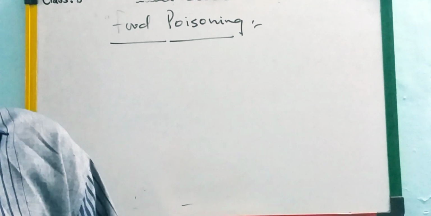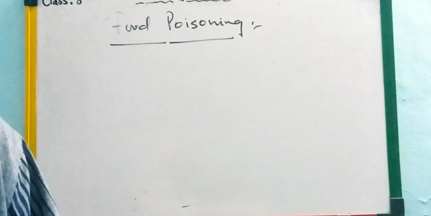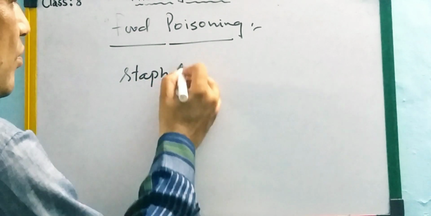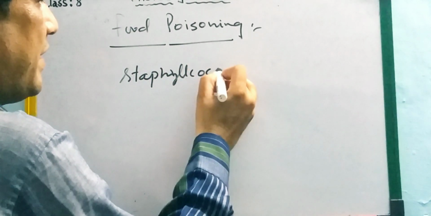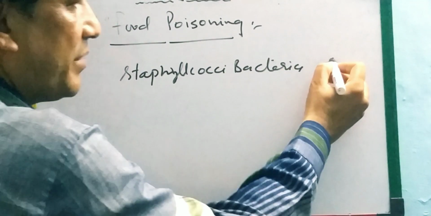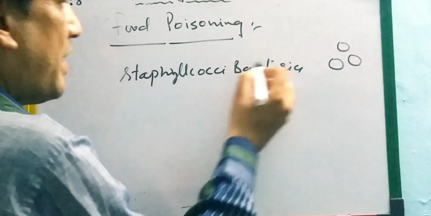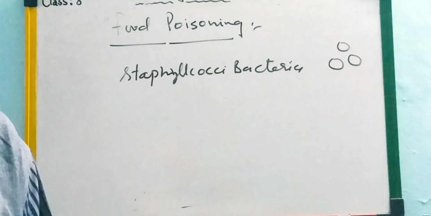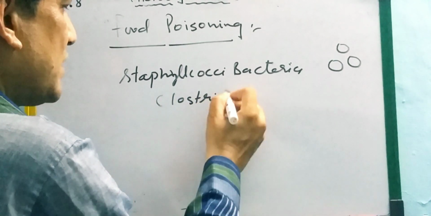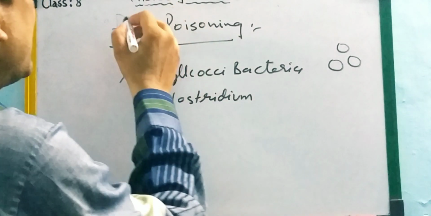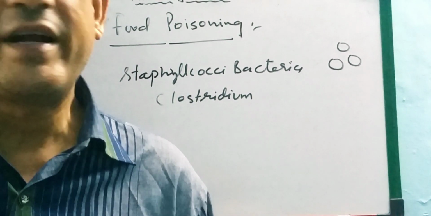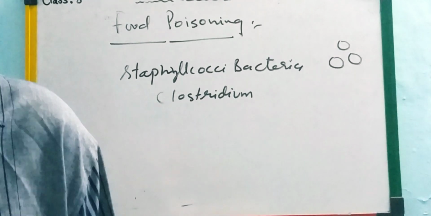The two bacteria, Staphylococci, I am writing the name, Staphylococci bacteria, which is cocci, meaning round in shape, like this. And one more is Clostridium. These two bacteria are responsible for food poisoning. We should prevent our food items from the infections of these.